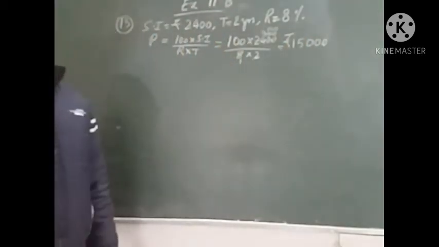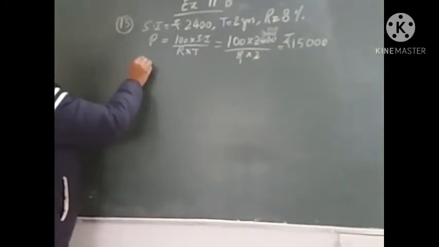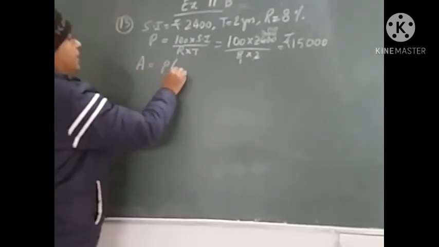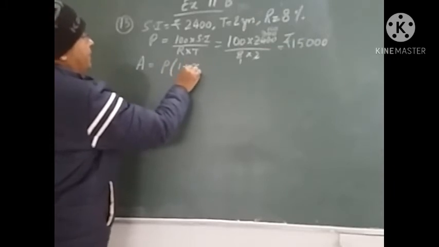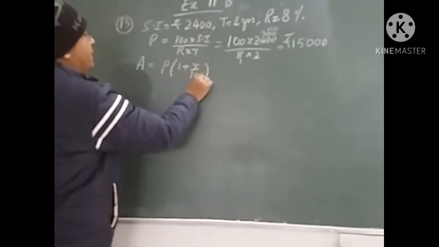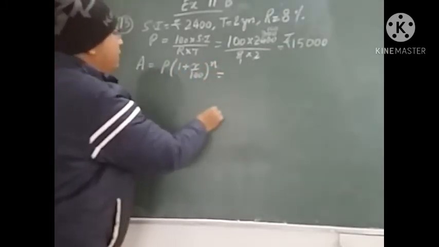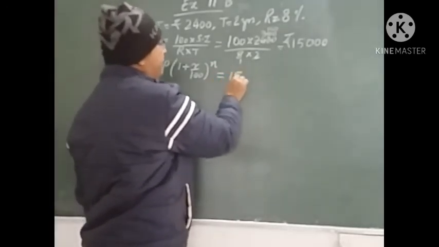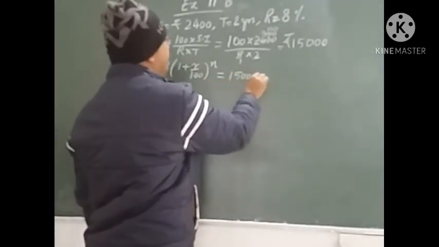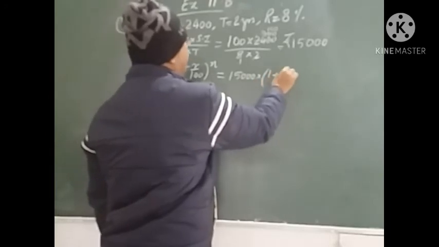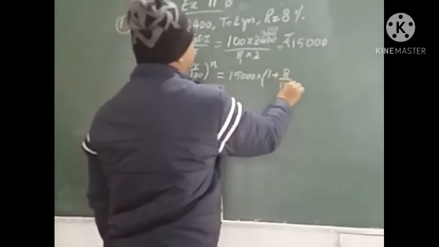Now we can find the compound interest. So first let us find the amount using the formula P into 1 plus R upon 100 to the power n. Put the values. Principal is 15,000. Rate is 8%. Time is 2 years.